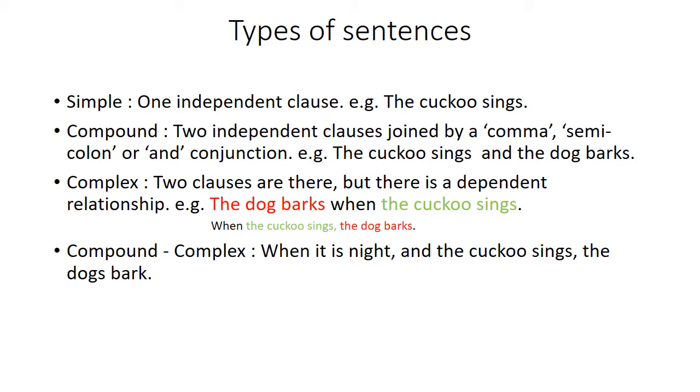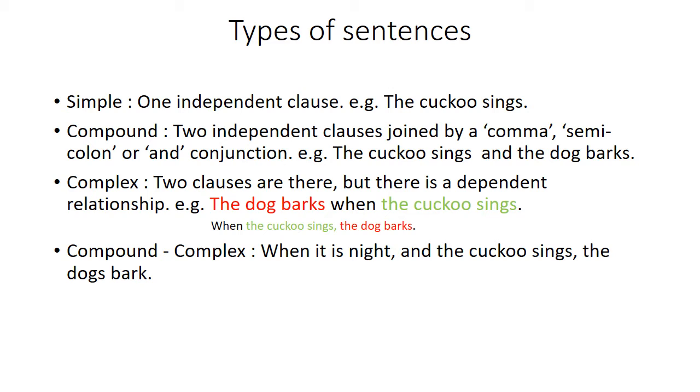Complex sentences. Here, two clauses are there, but they are not independent. One clause depends on another. For example, the dog barks when the cuckoo sings. Which one looks like the independent clause and which one looks like the dependent clause?